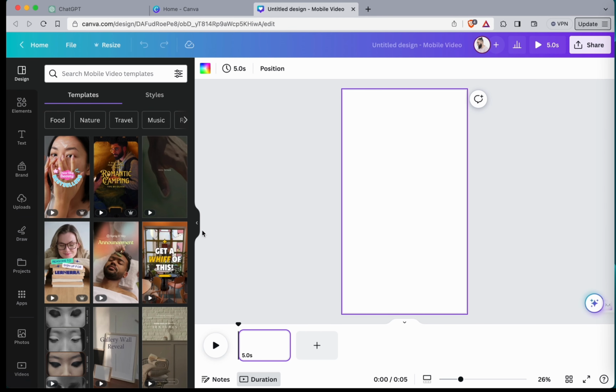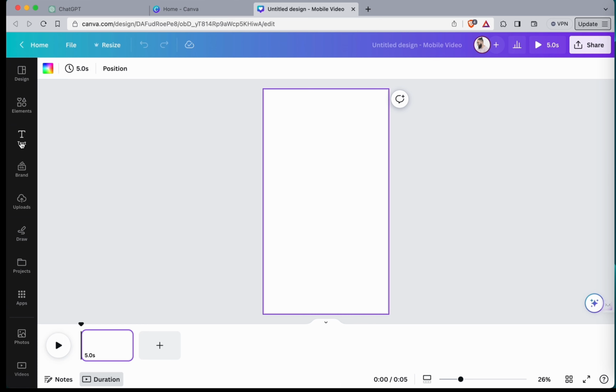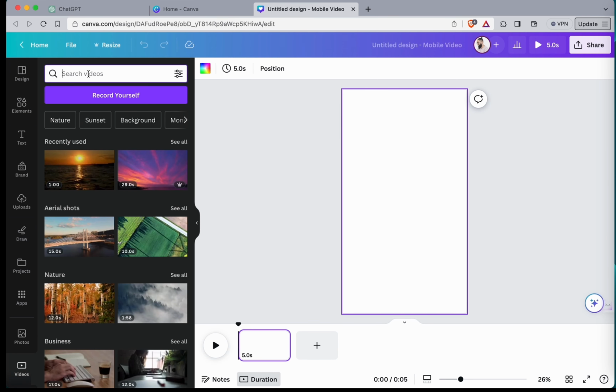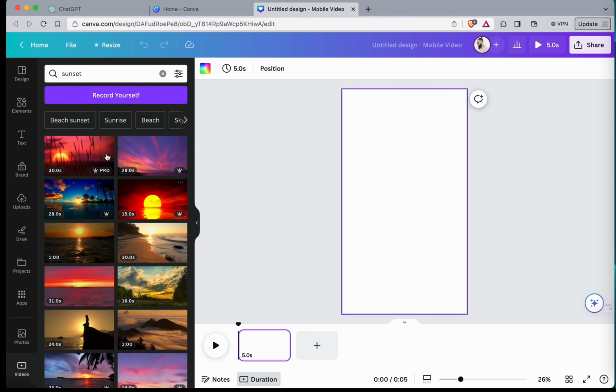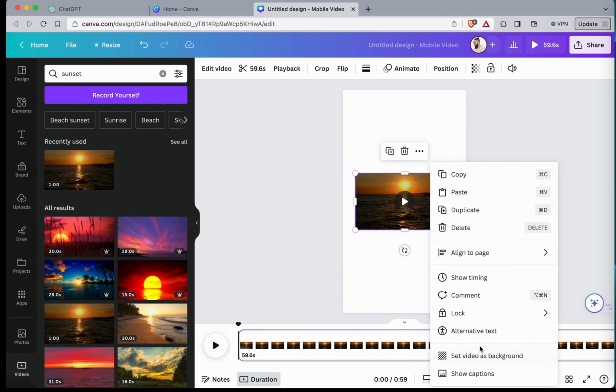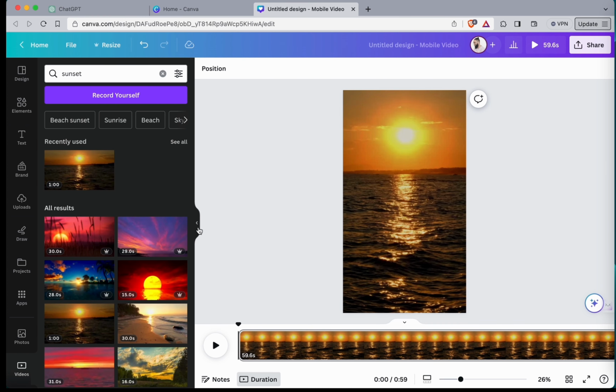Now, when you're here, what you want to do is go to video, and let's just type in sunset. All right, now we want to click any of these. Let's just click this one here. We want to create that as a background.